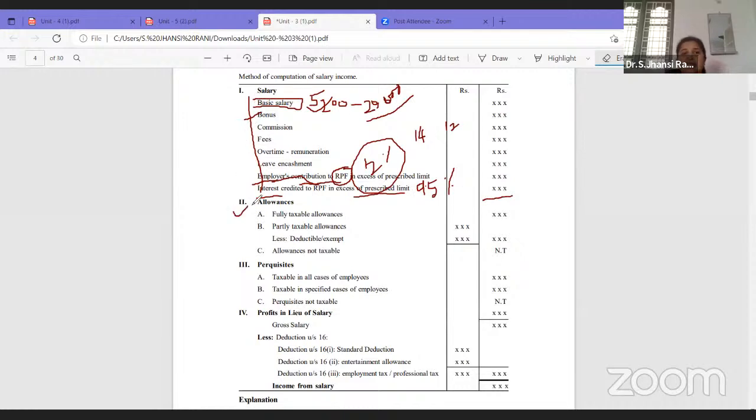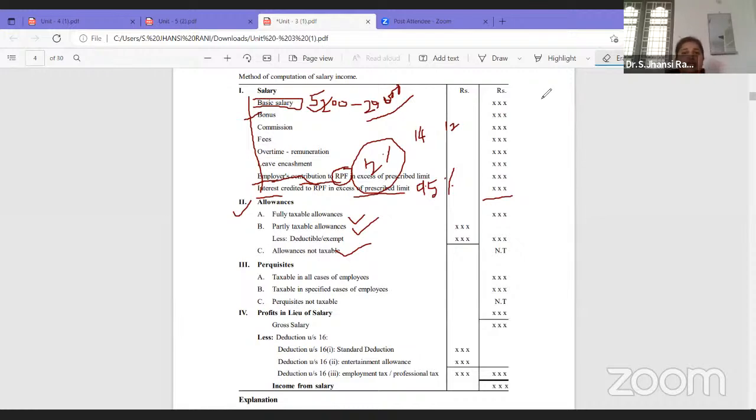Now comes the second head, that is allowances. Allowances means anything paid extra in the form of cash apart from the basic salary. Apart from the basic salary, those are called allowances. Again, allowances are of three types: fully taxable allowances, partly taxable allowances, and allowances not taxable. Whenever we call them fully taxable allowances, it means if these types of allowances are provided to the employee by the employer, they are fully taxable.